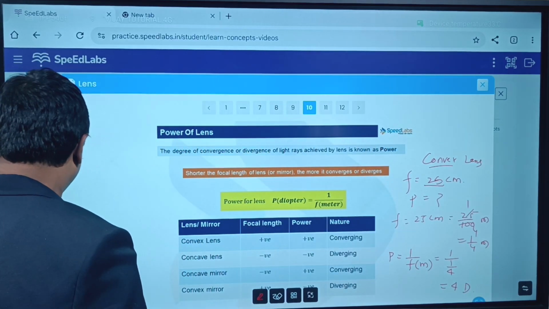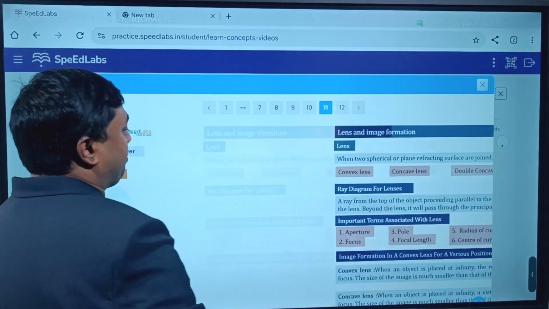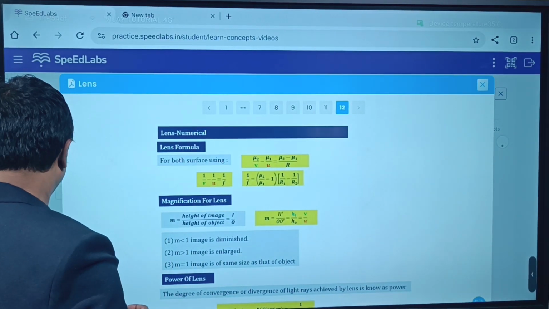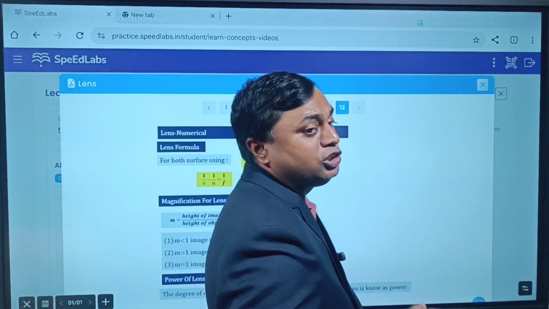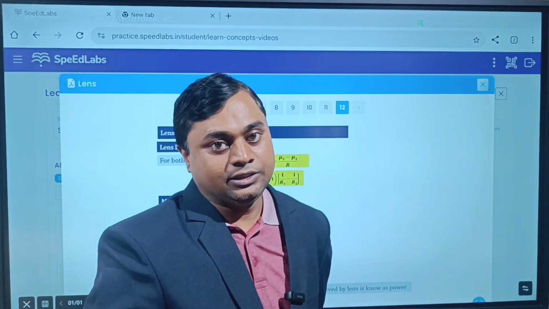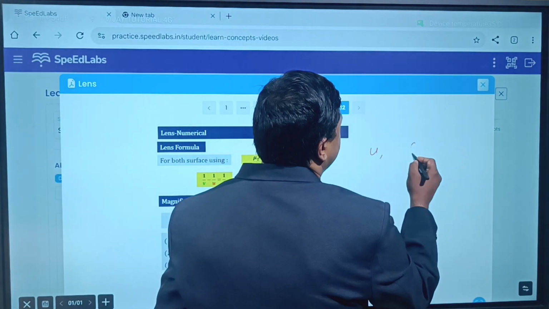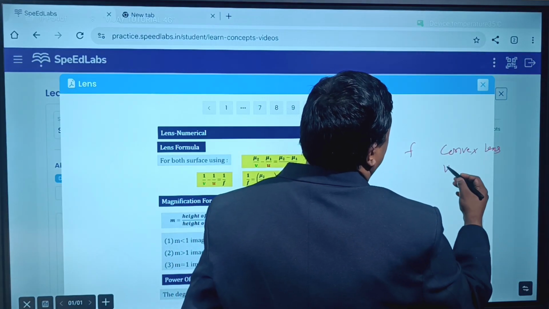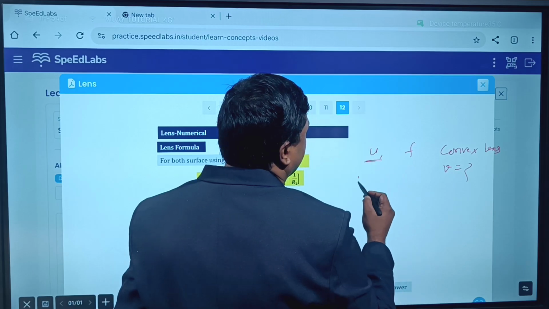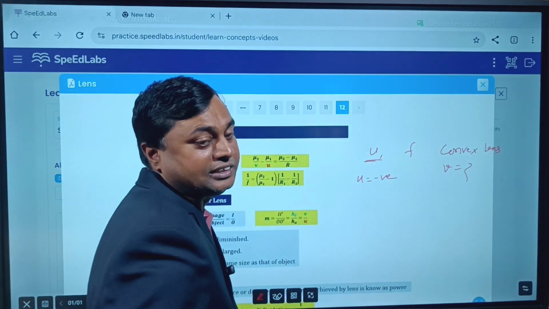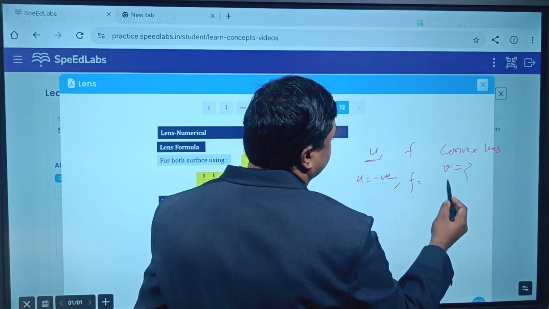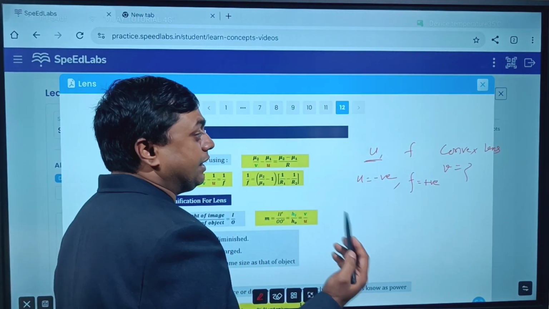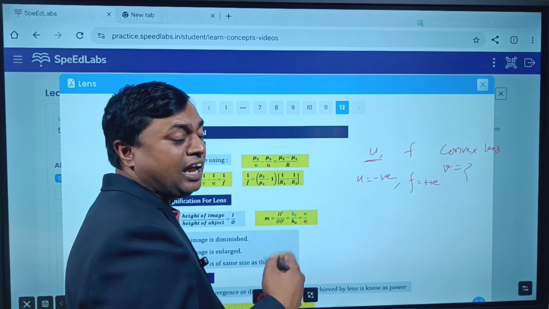Is it clear? You have to remember one thing, that when we are applying the sign convention in case of a lens formula, sign convention is always applied in the known quantities. Suppose U is given and F is given for convex lens, and if they ask V, so U is generally what? Negative, because object is on the left hand side, and focal length is also positive, because focal length is on the right hand side. In case of convex lens, V may be positive as well as negative.